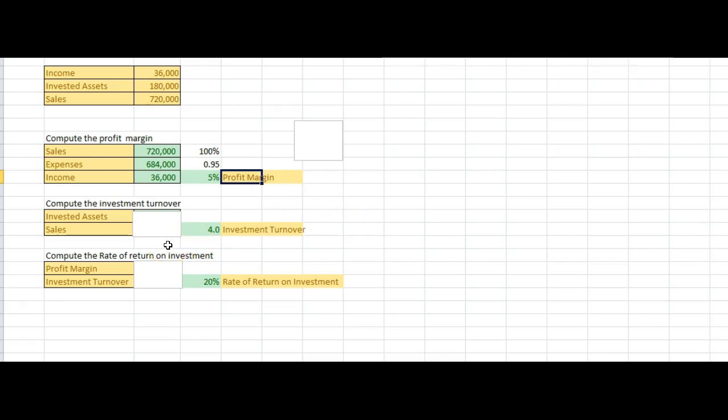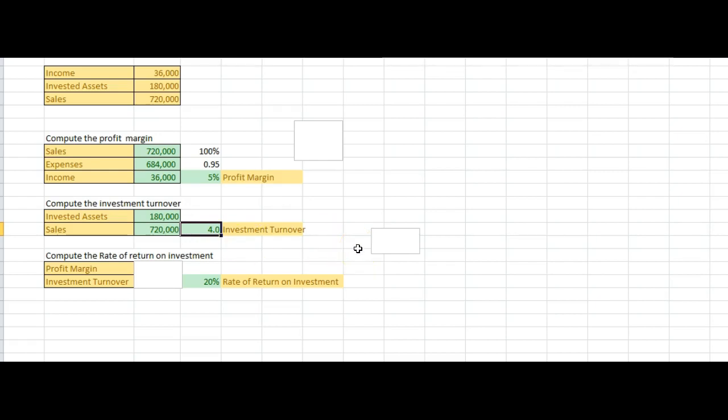So this is compute the investment turnover, and that is calculated by taking the invested assets and the sales, and you calculate that by dividing sales by the invested assets. So you are taking 720,000 and dividing it by your invested assets, and you're getting an investment turnover, so to speak, of 4.